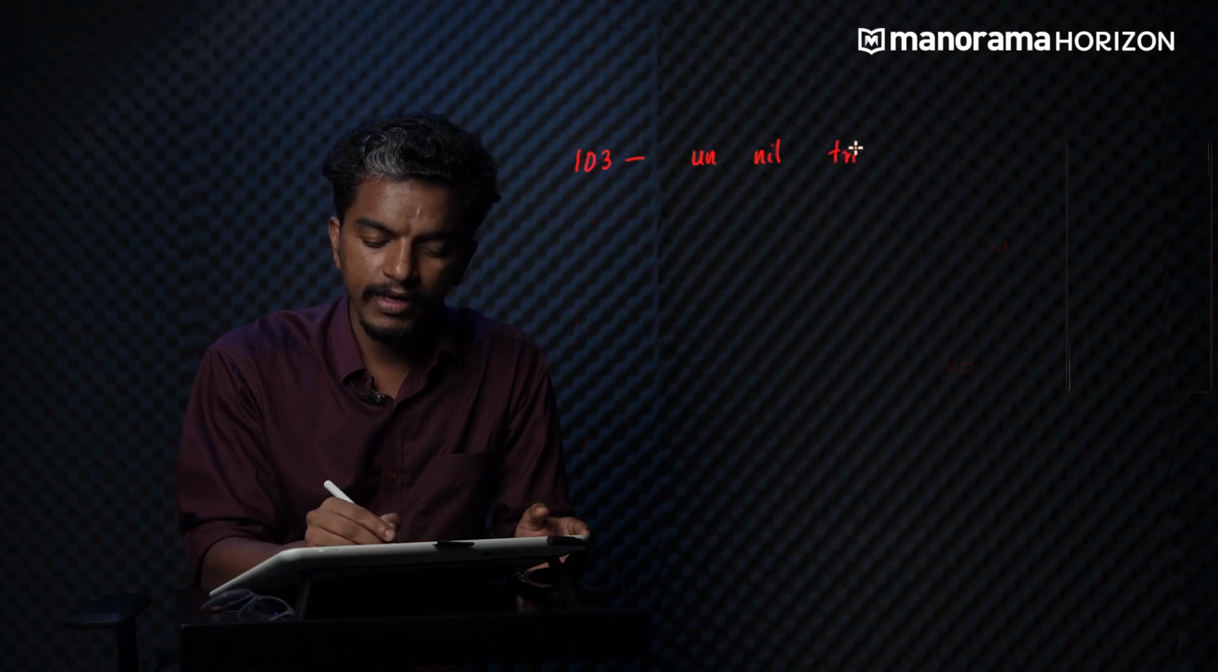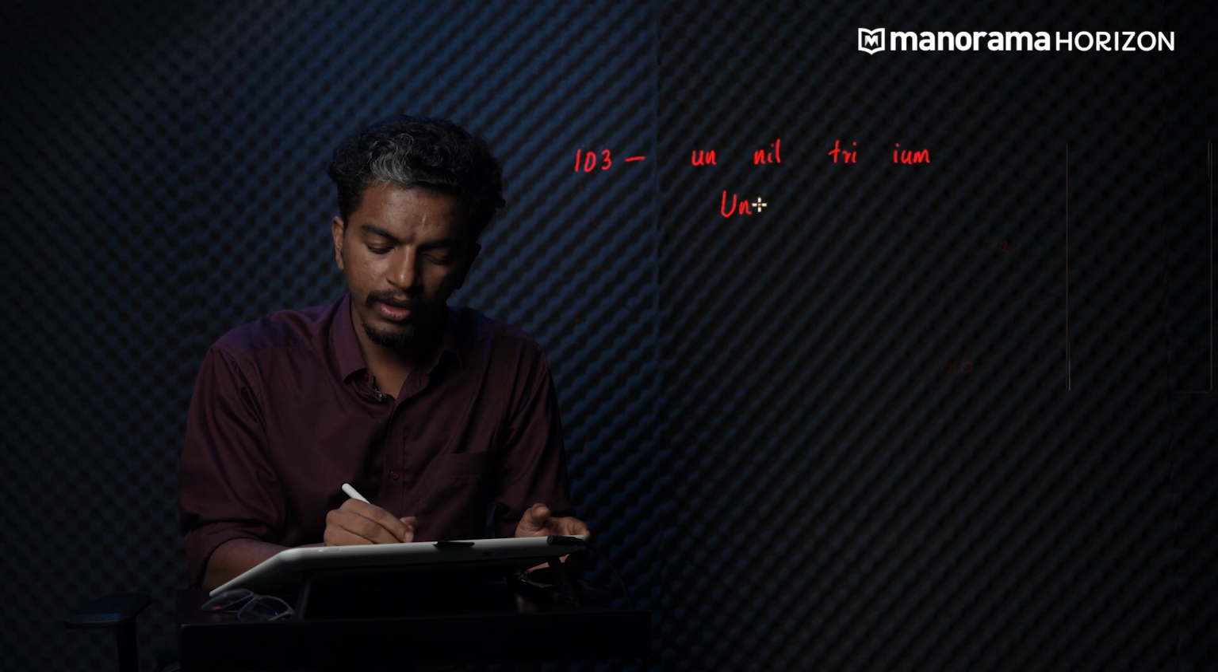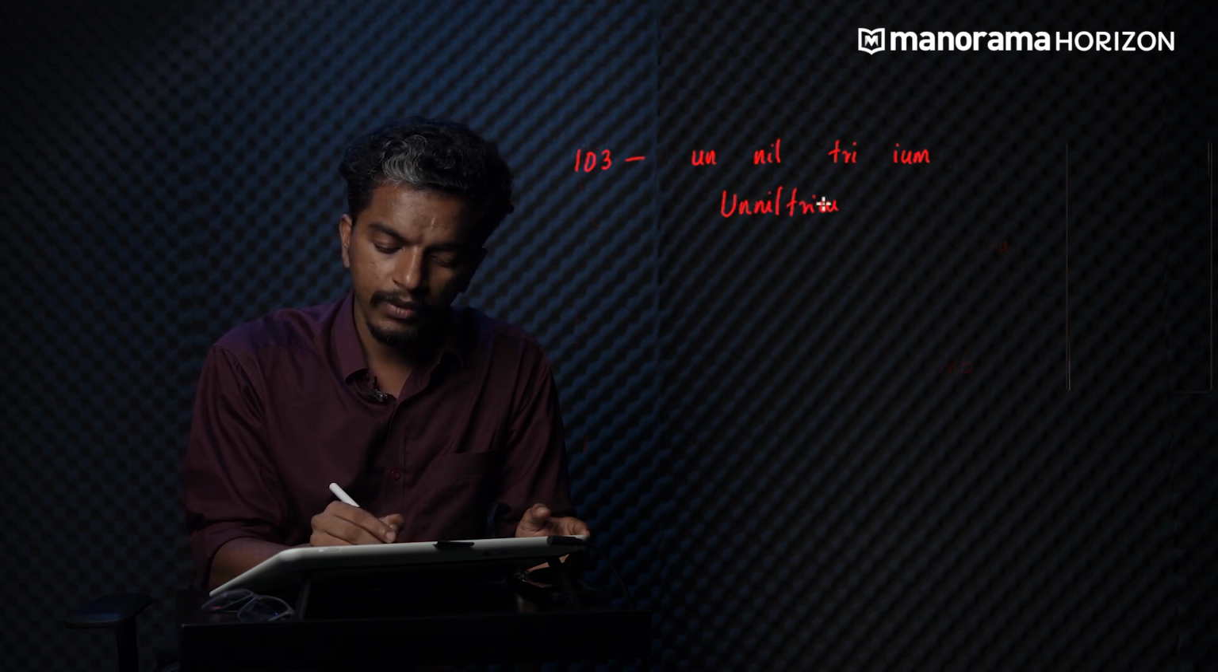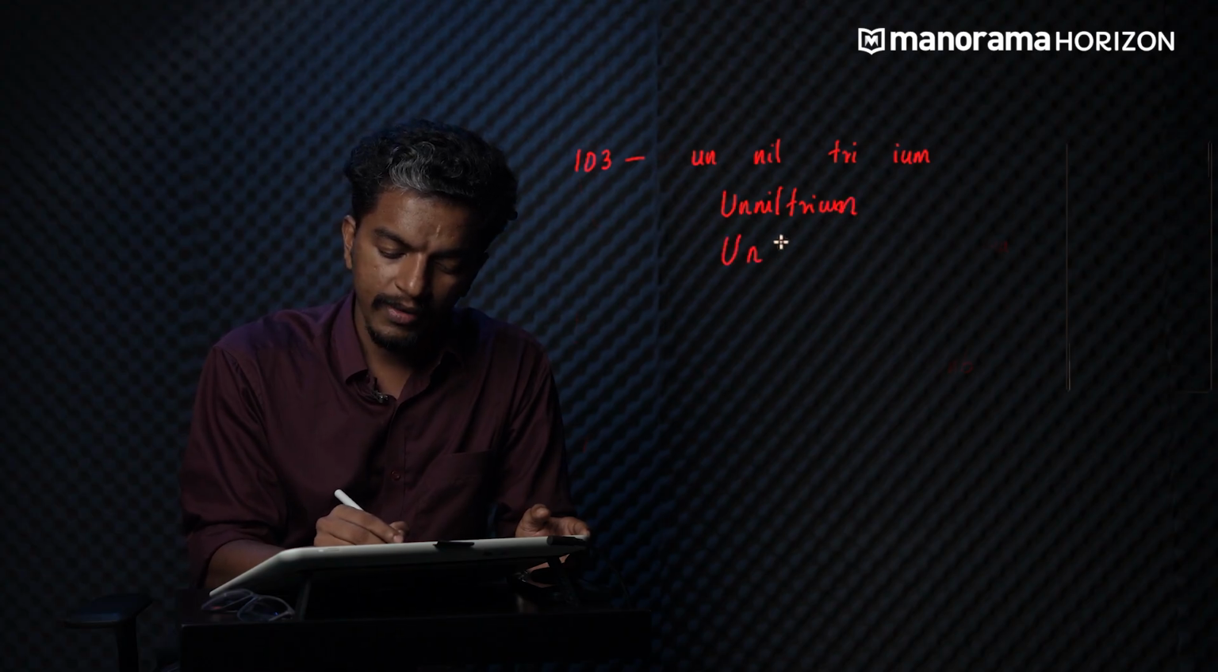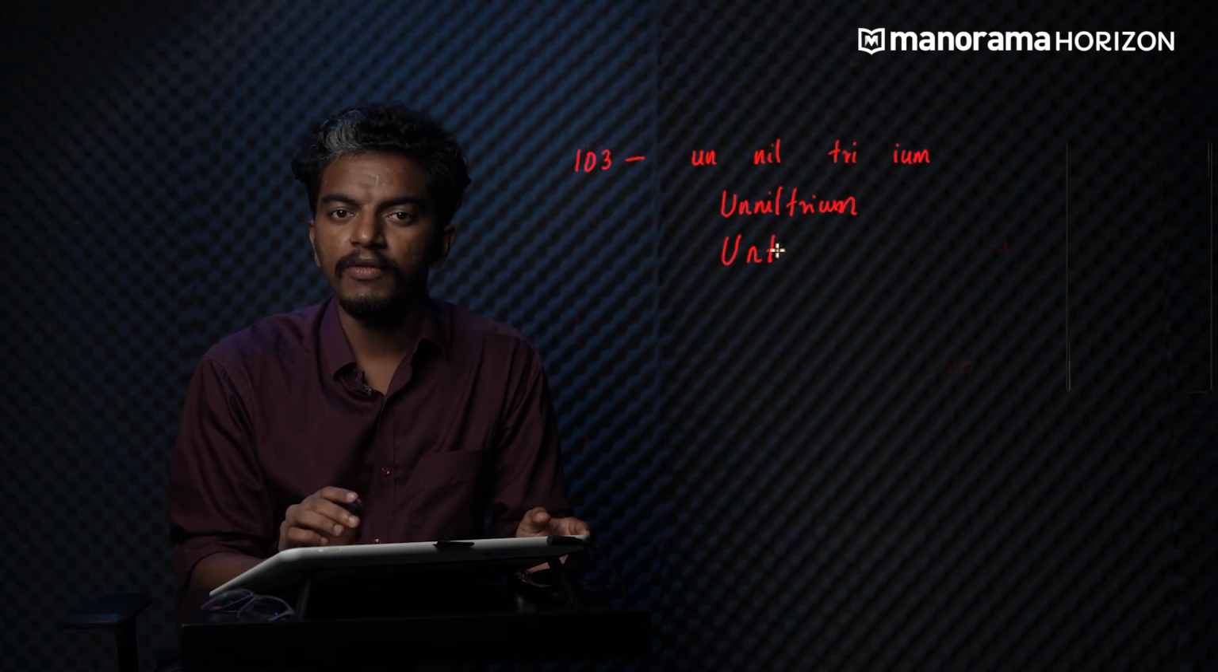Simple, right? Let's talk about some other numbers. 103, that you might have already guessed, but anyway we will do that also. For 103, we will get un, nil. For 3, we already know tri, followed by ium. That means un, nil, trium. Right? So U, N, T will be the symbol for this element.